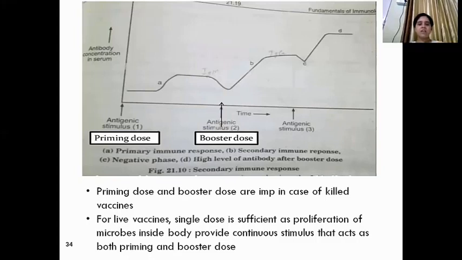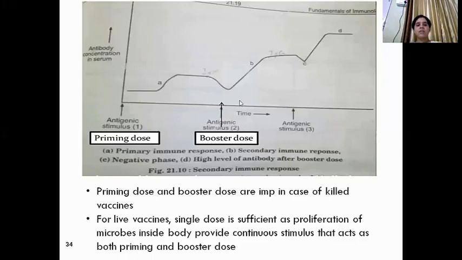And a negative phase occurs. Why this negative phase occurs is because that particular bacteria will remain in your body for a certain period of time. After that, it will be removed from the body. So a continuous stimulus will not be provided to the body to produce antibodies, and these antibodies will not remain in your body for a long period of time. So it may lead to a negative phase.